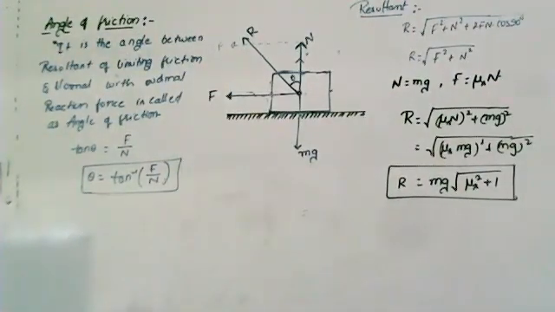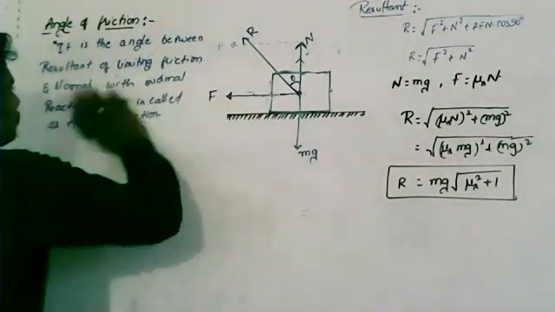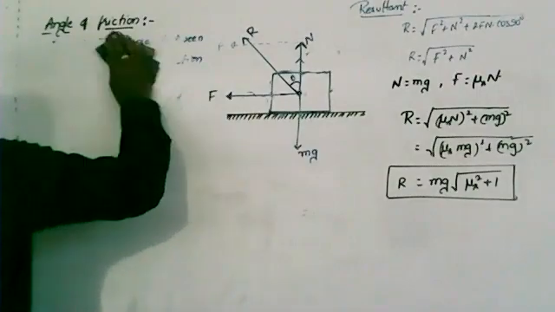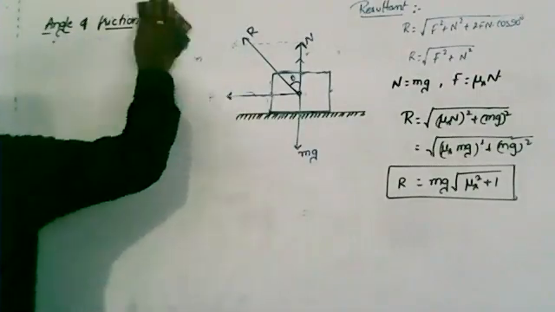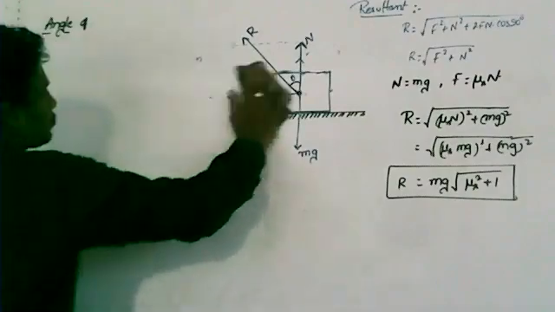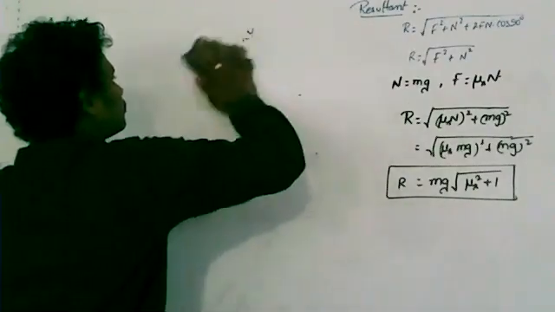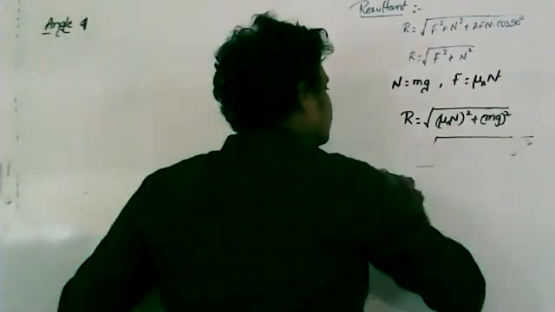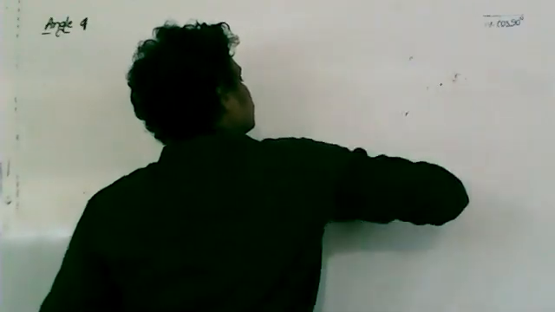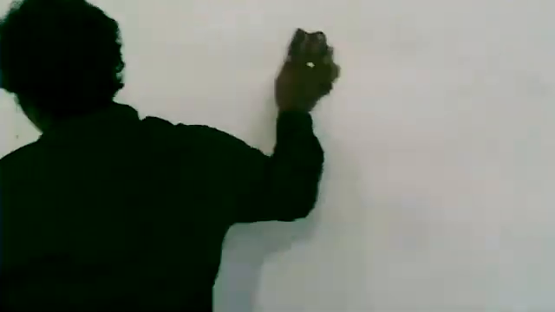So the next concept I'm going to discuss is angle of repose.